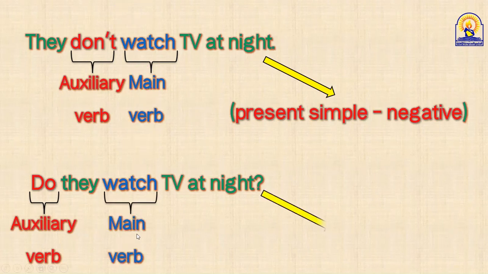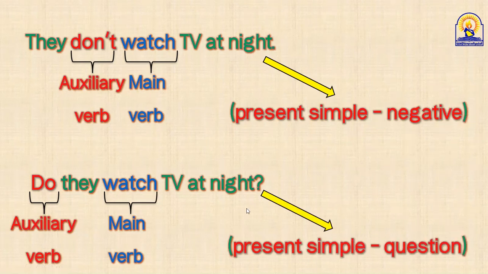And the whole sentence is present simple, but it's not negative this time. It's question form. So we use don't, we use do. This is verb to do in present simple, in negative and questions as auxiliary verbs. Okay, nothing new. We know this. Let's have another look on another slide.